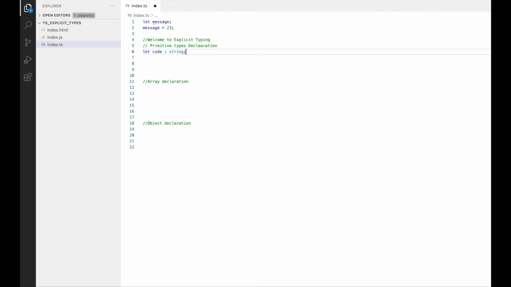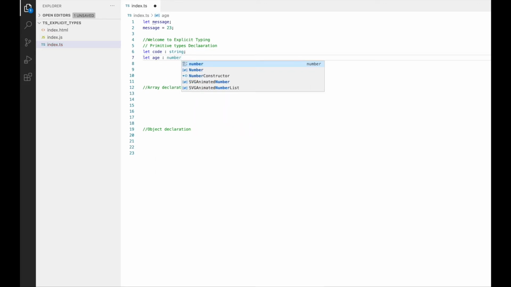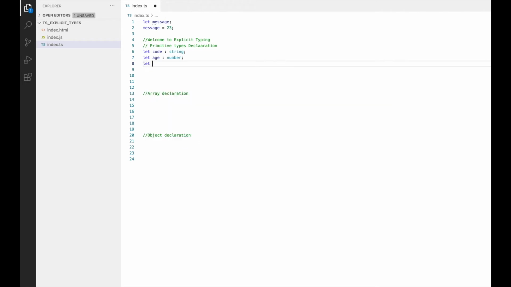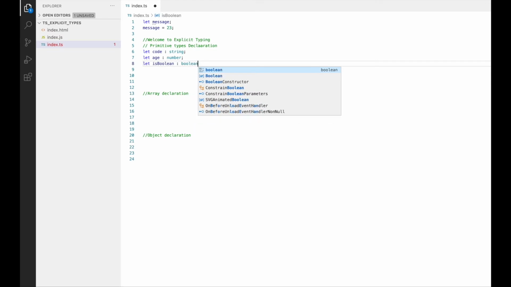Now this code variable will make sure that whenever we assign a value to this, it would allow values of type string only and not any other data type. In a similar fashion, you can do that for number like let age colon number, and also for boolean like let isBoolean colon boolean.